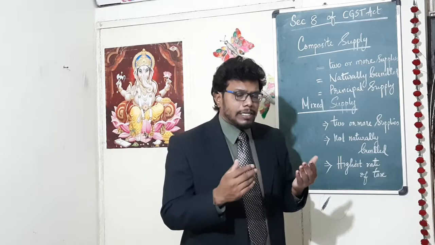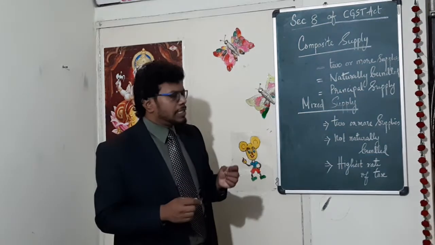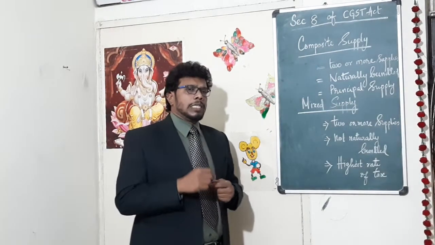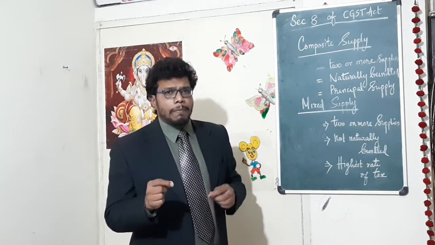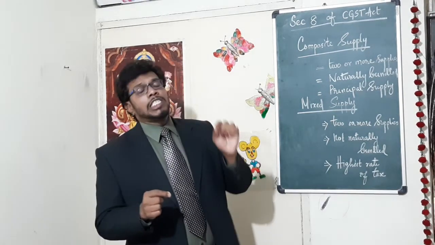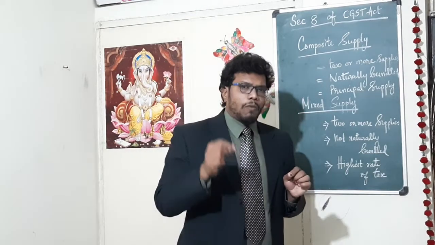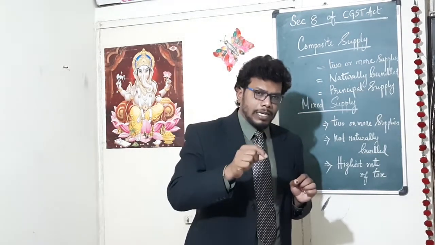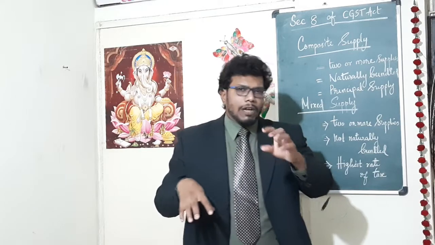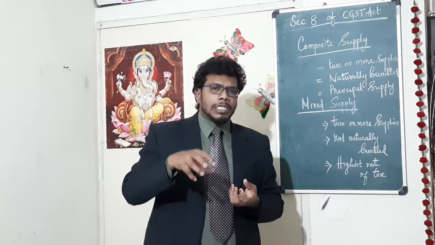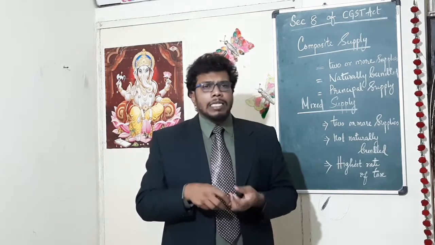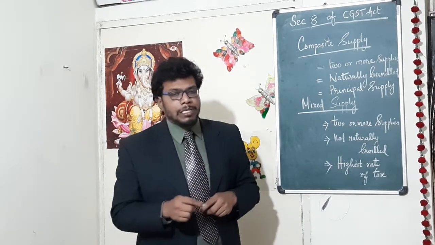Third is the principal supply. The rate of tax has to be determined based on the principal supply. Among the three or four supplies having a bundled nature, whichever is the predominant one, that is what we call the principal supply.